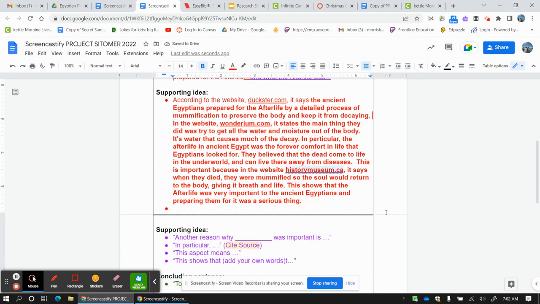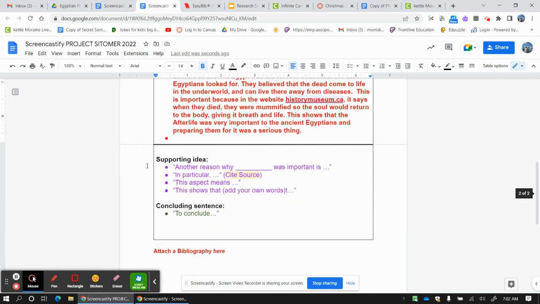Okay, now this is done. I have my three in-text citations right here, and I'm going to go ahead and make that bold like the rest of it just because I can. Okay, now let's pretend I have a second one, which I don't, so I'm just going to skip this part.